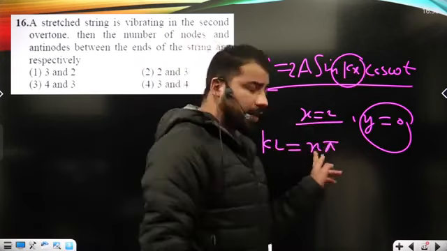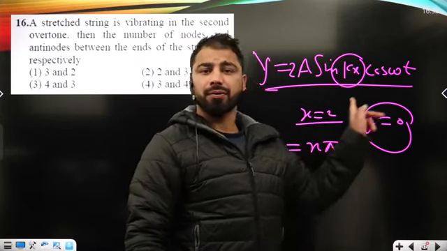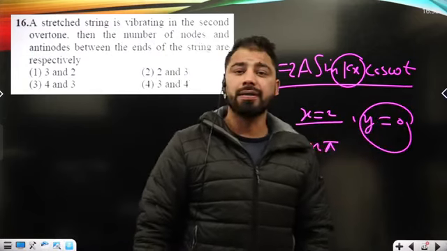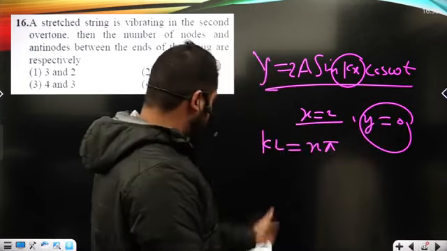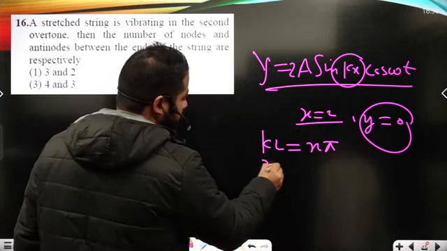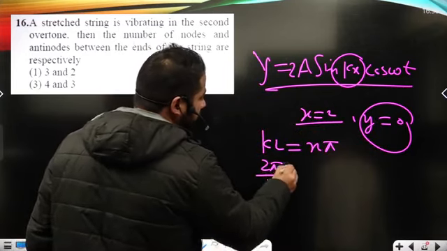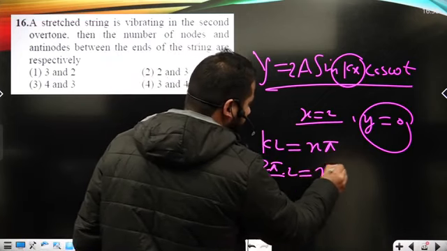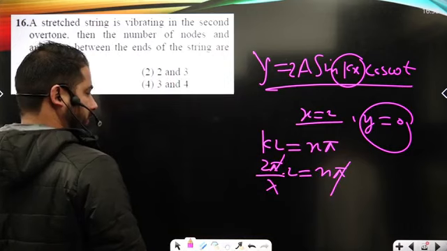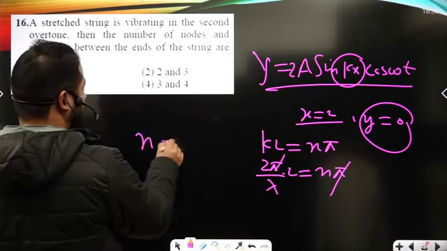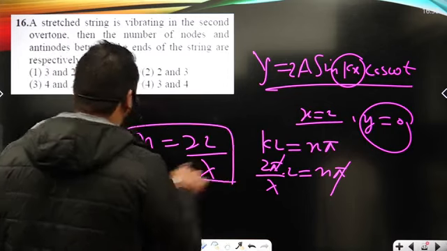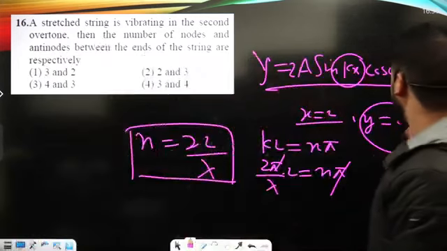You know, sin n pi, where n is 0, 1, 2, 3, and so on, is always 0, and displacement vanishes at the extreme. So when x is equal to L, in this case, it is 2 pi upon lambda times L equal to n pi. Now we just cancel some like terms. n must be equal to 2L upon lambda. I can use this equation to solve the question, right? How? Let's see.